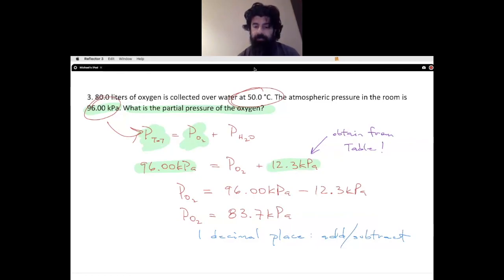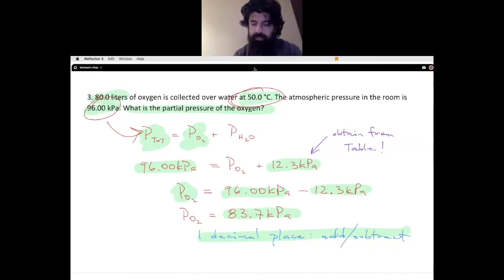So we isolate for the pressure of oxygen: take the total, subtract the pressure of water, to give us the overall pressure that is being exerted by oxygen alone. And because the calculation was subtraction, the least number of decimal places is what our answer needs to be. Understand that sometimes some of the numbers that you're going to see in a question don't really get utilized in your calculations. So please do be aware of these.